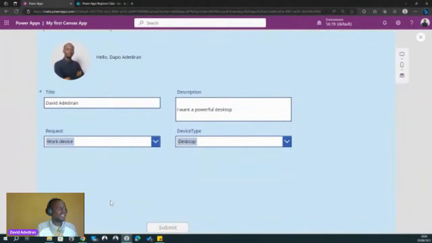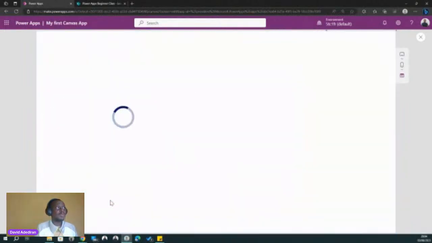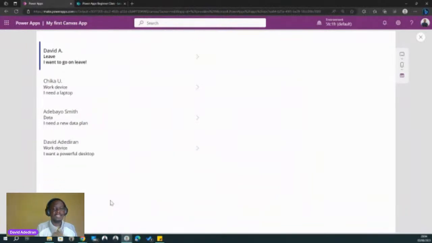So again, it submits to the data source, and this time it will take us to the new screen and add our new entry into the gallery. You can see we have our new entry in the gallery, which is this one. So this is just an intro into forms and gallery, to show you how you can allow users to add input into the data source, and see the entry in the data source from the gallery.